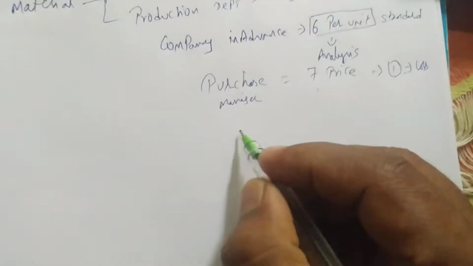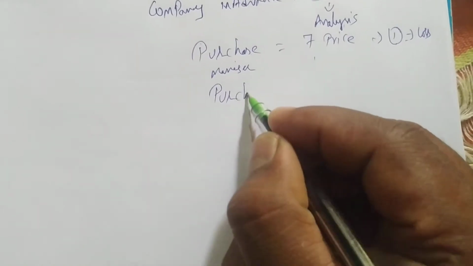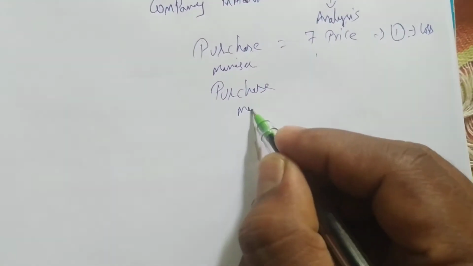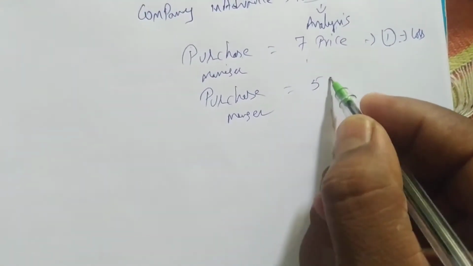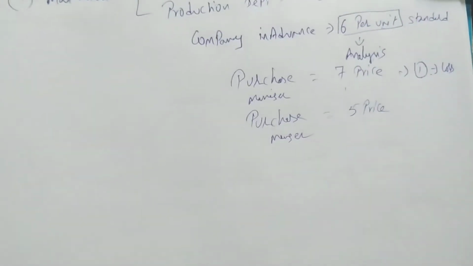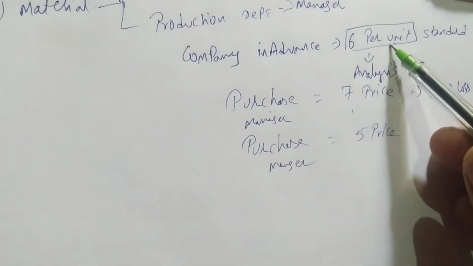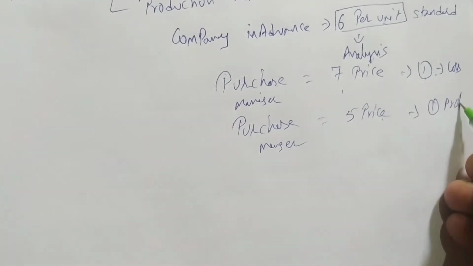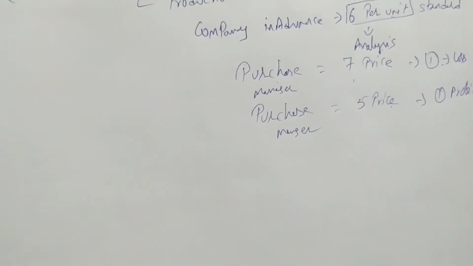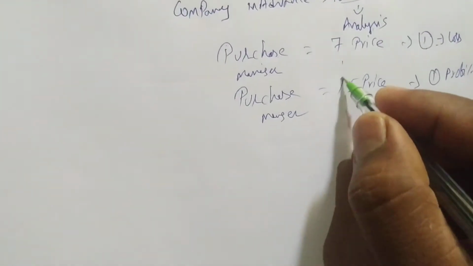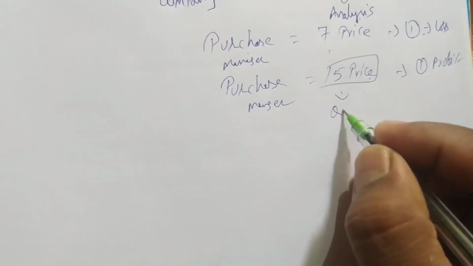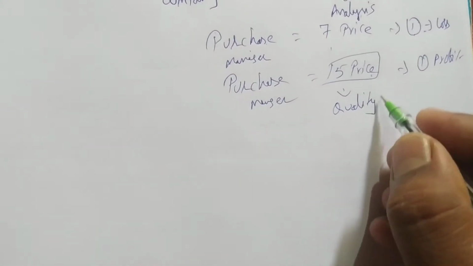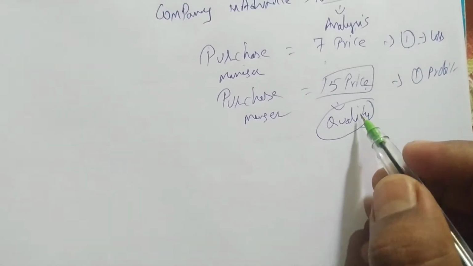Okay, suppose the purchase manager is buying the same material for 5 rupees. The company said to purchase for 6 rupees, but he purchased for 5 rupees. Then there will be a 1 rupee profit. But when he is purchasing for 5 rupees, the quality should not be compromised. The quality of the raw material should be the same.